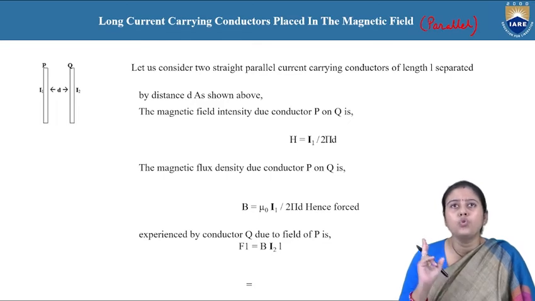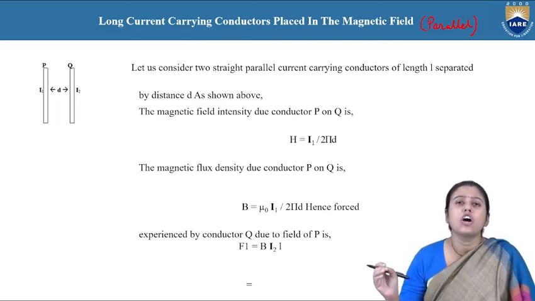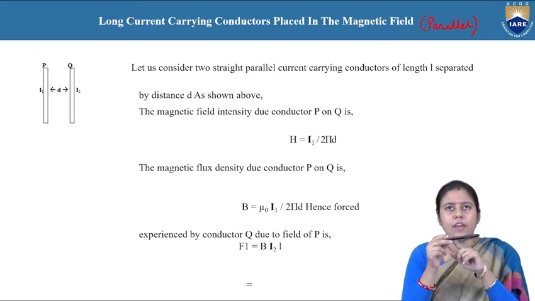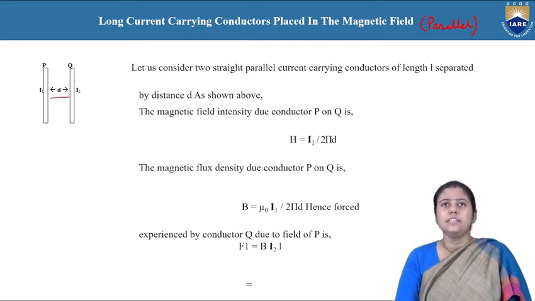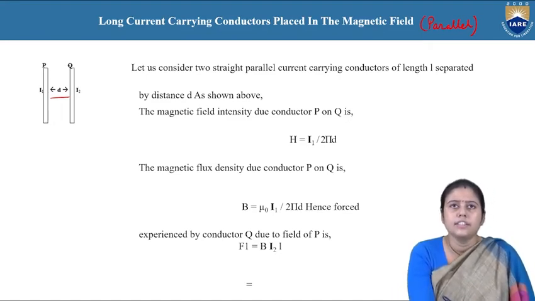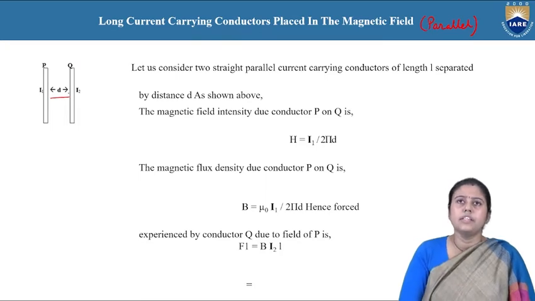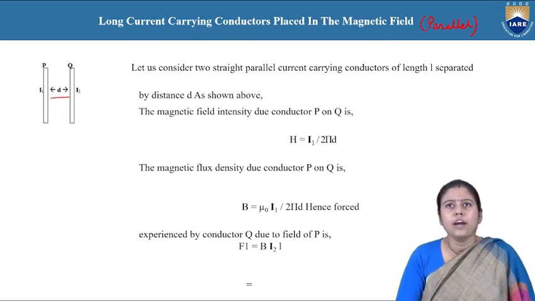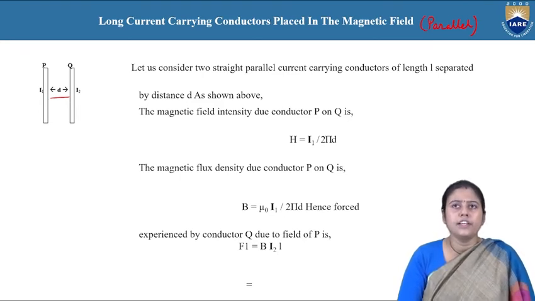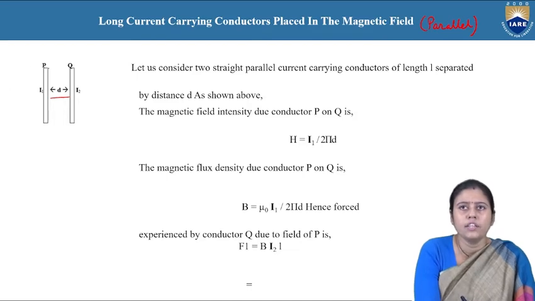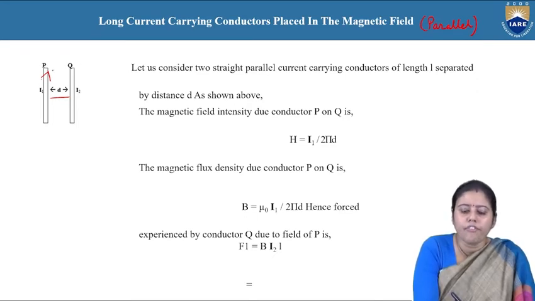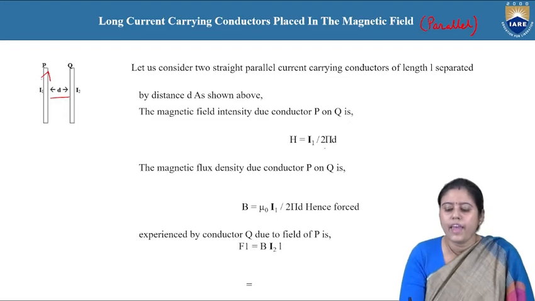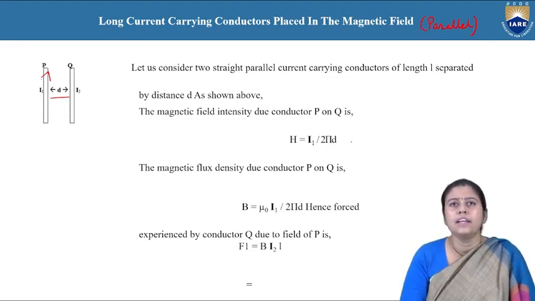When we are thinking about two long current carrying conductors, any length of overhead lines, one is carrying current I1, another is carrying current I2, and the distance between them is D. So this is one current carrying conductor, this is another, and the distance between them is D. We can write the magnetic field intensity due to conductor P on Q. When current I1 is flowing through P, the magnetic field intensity on Q is H equal to I1 by 2 pi D, from Ampere circuital law.